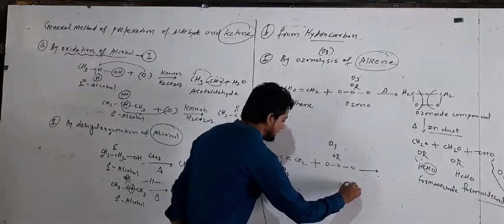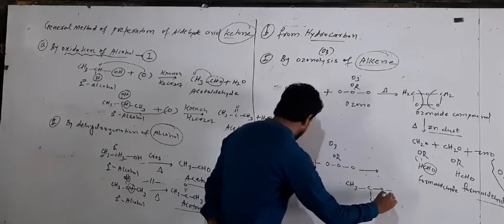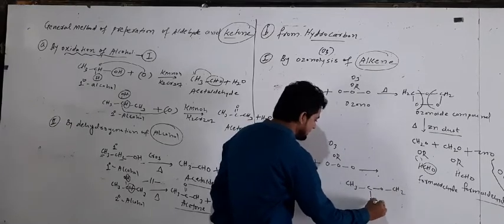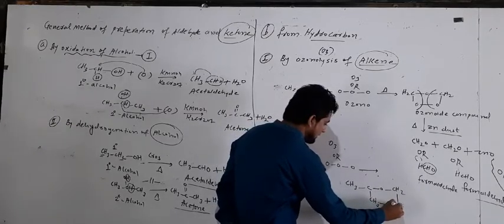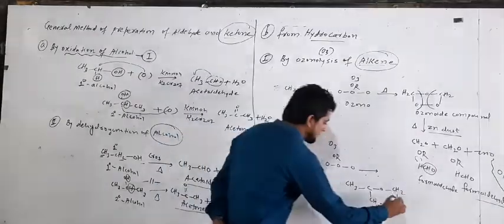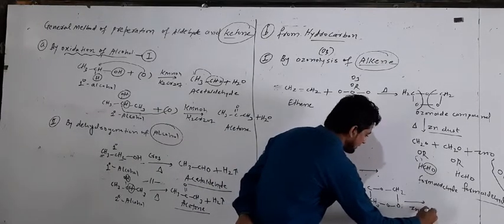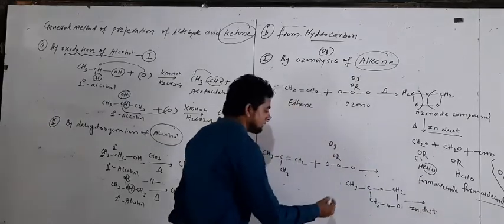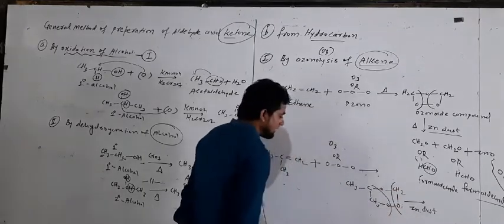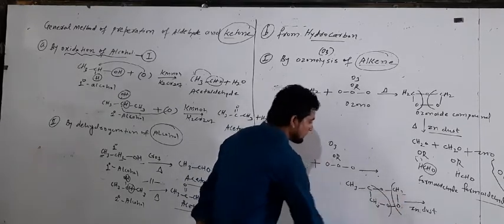So we get a product CH3C, this CH3 same, O attached to CH2, and this oxygen. Clear? Now this compound further breaks down with the help of Zn dust. So this compound breaks in this way and in this way. So we get CH3COCH3, called acetone, and this CH2O called formaldehyde.